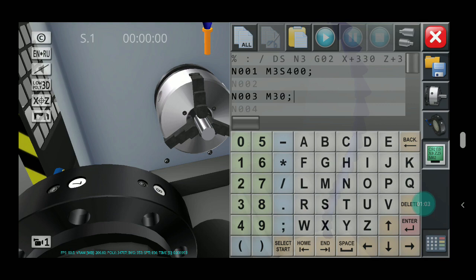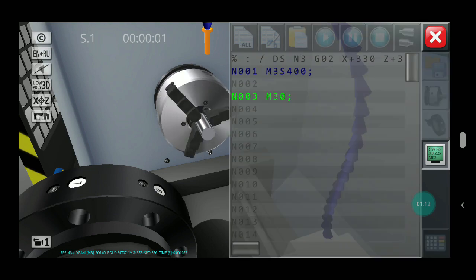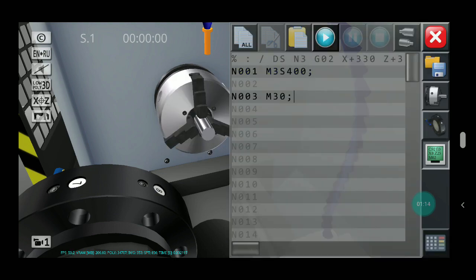Okay, and to see the output of the program, press play. So there is a play button, press it. So that's the